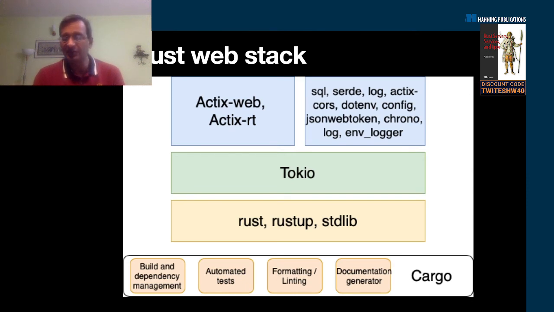And here is a representative instantiation of the stack. So you can use Rust here. You can use Tokio, which is a very popular and more mature async runtime, which is used by Actix Web. Actix is the framework I've chosen for the book. Now there are other frameworks available like Rocket and Warp.